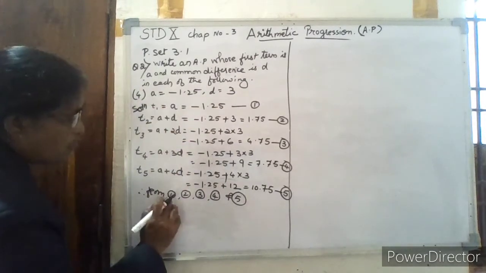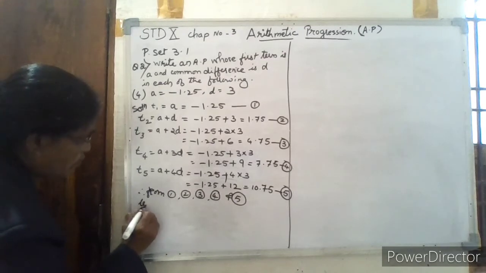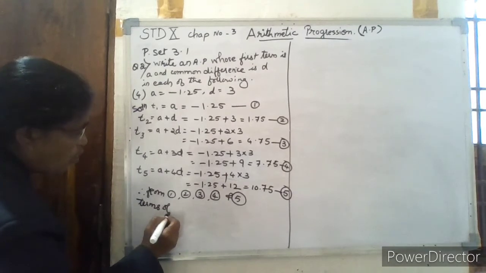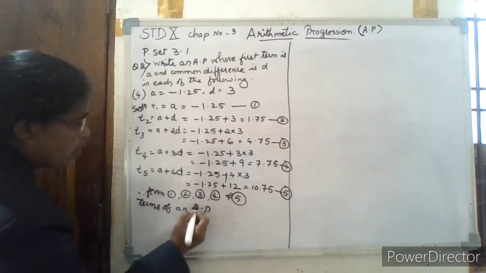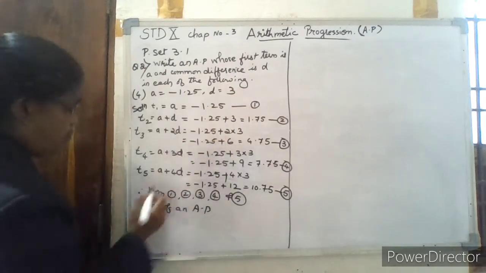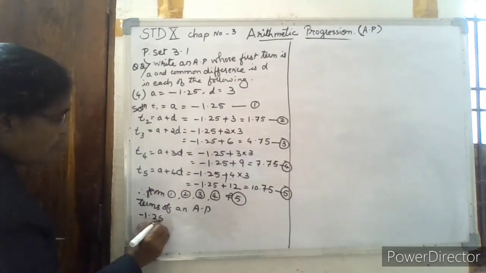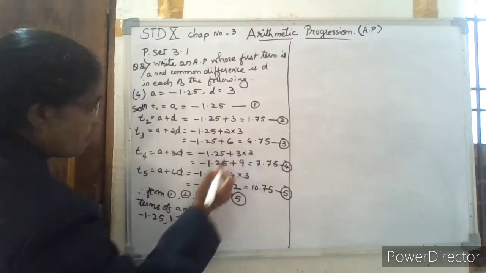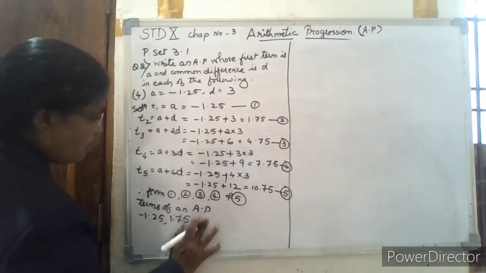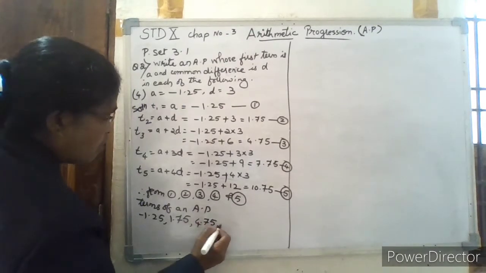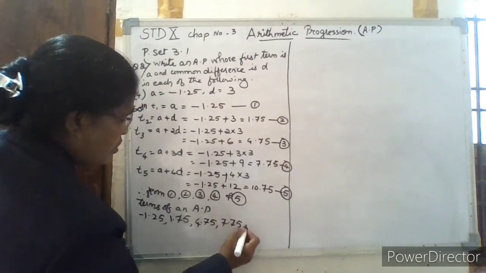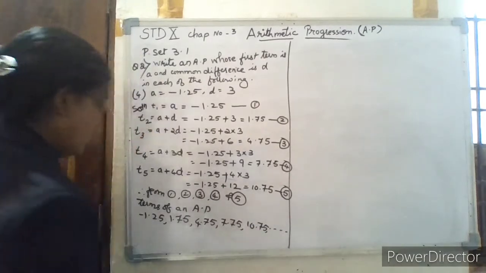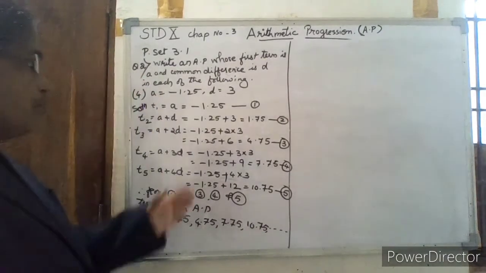The terms of the AP are: first term minus 1.25, next one 1.75, next 4.75, next 7.75, next 10.75, and so on. We get the terms of an AP. In this way you have to solve the second example.